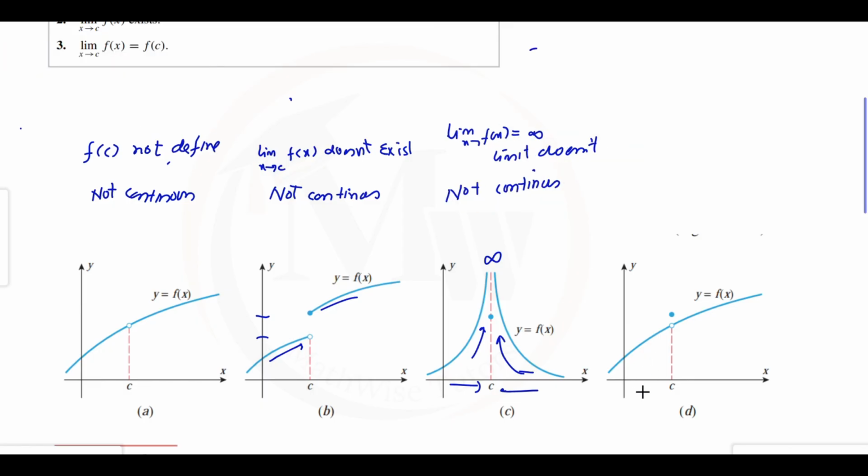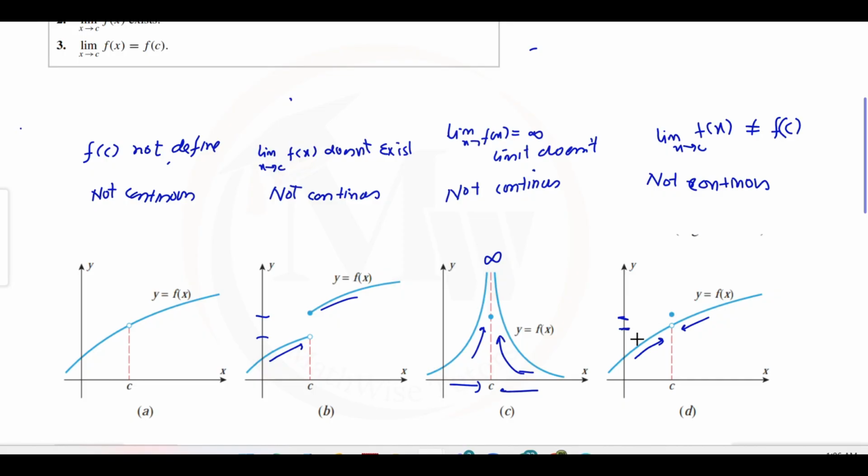In part D, it clearly shows that at point c, there is some value. It can be any value, but the value at c exists, and the limit values from the left side and right side also exist. But these two are totally different. So the limit as x approaches c of f of x and the value at point c are not equal. This means the function is again not continuous. You can clearly see all these functions are not continuous, so they are discontinuous.